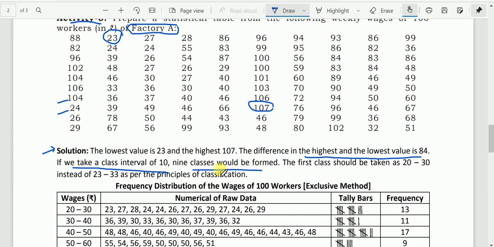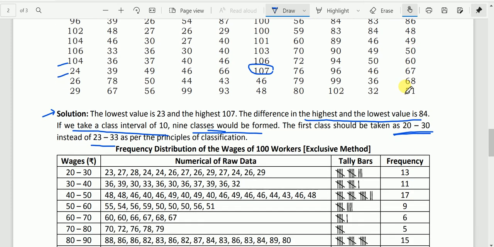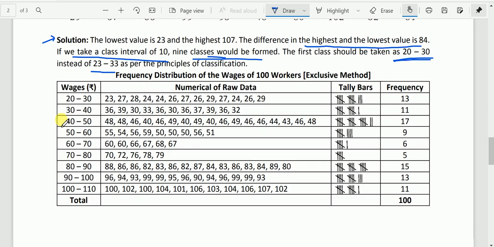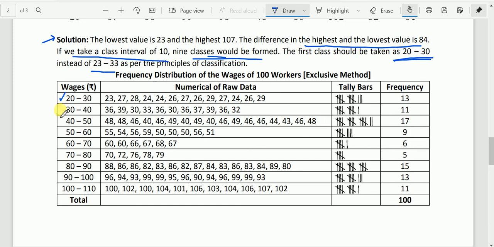So we have got 9 classes, and the first class should be taken as 20 to 30 instead of 23 to 33 as per the principles of classification. We have to take 20 to 30 even though the lowest value is 23. So we must take 20 to 30 as the lowest class. In this way, here we have the classes telling the wages: 20 to 30, 30 to 40, 40 to 50, up to 100 to 110.